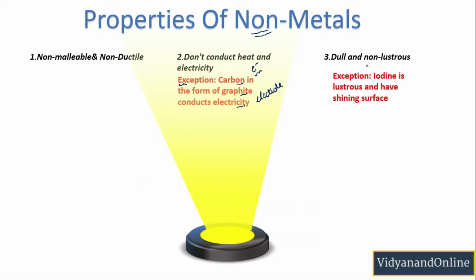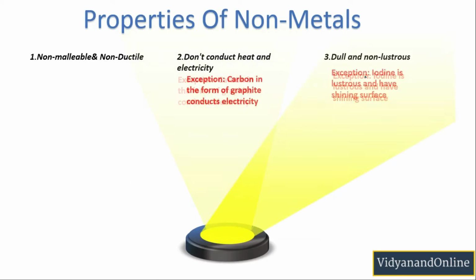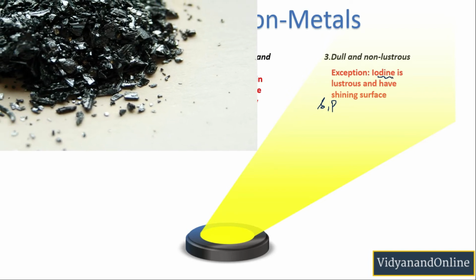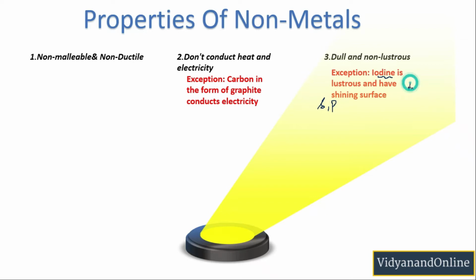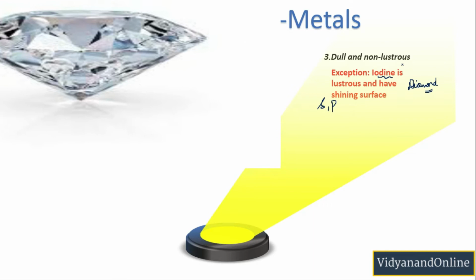Now let us talk about the third property of non-metals. The third property says that non-metals are dull and non-lustrous. It means they are not shiny. For example, sulfur and phosphorus are dull and non-lustrous. However, we have an exception here. Iodine is a non-metal which is lustrous and has a shiny surface. Similarly, diamond, which is an allotrope of carbon, is also lustrous.